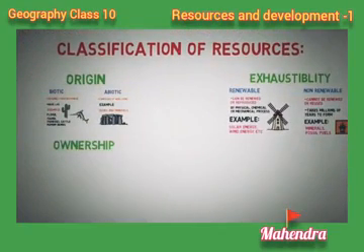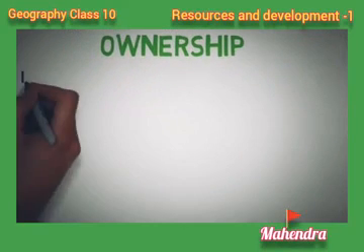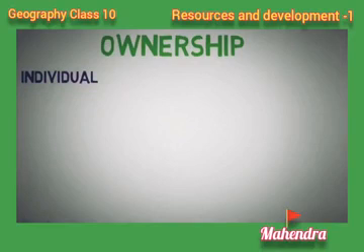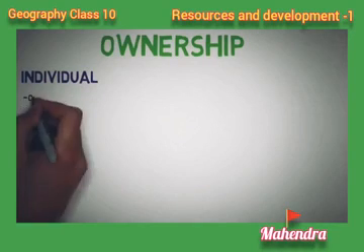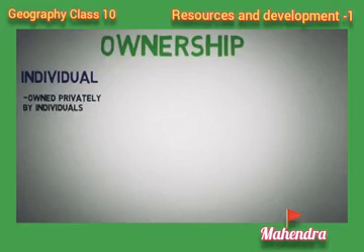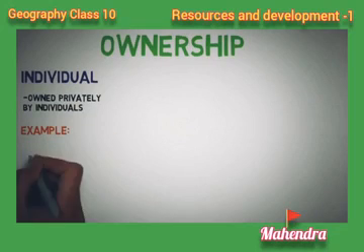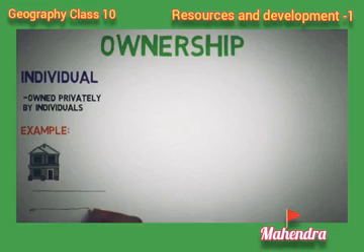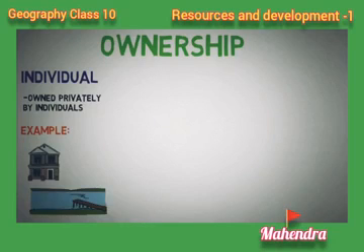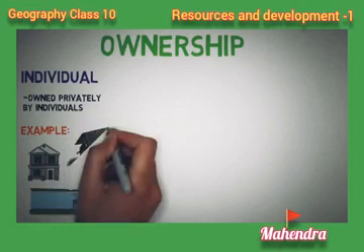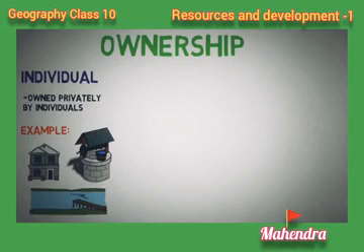Let's see another classification of resources, by ownership. Based on ownership, again we can classify in two ways. One is individual, means individual resources owned privately. Personally I can have any type of resource. I can build a house, use furniture, make a swimming pool in front of my home, or I can dig some wells. So by using resources individually I can use that. It depends upon how economically strong I am. I can make it useful myself.